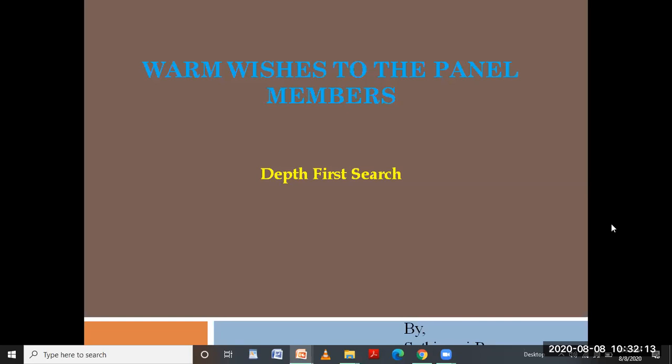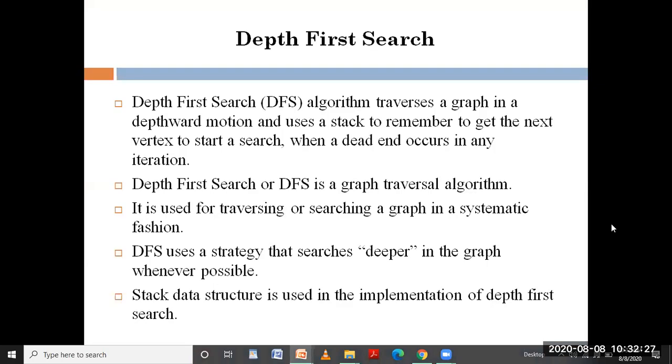So, I've been given the topic to lecture on depth first search. Before getting into depth first search, let me give an overview of this topic and why DFS. There is a topic called graph traversal, which is one of the most important topics in data structures. Graph traversal means traversing each and every node in a graph or in a tree. Even a tree is a graph.